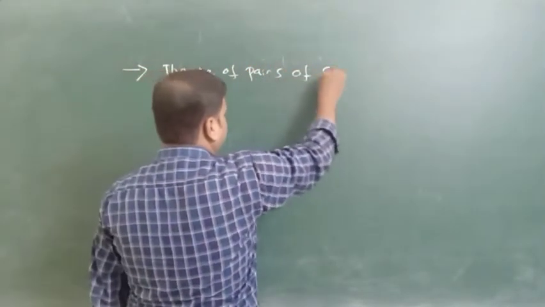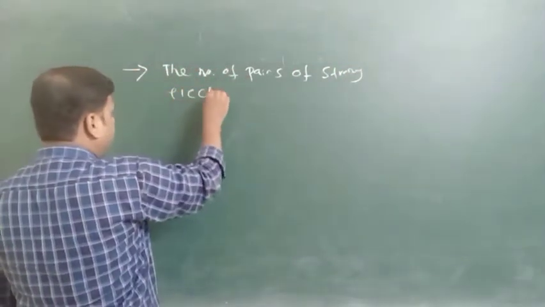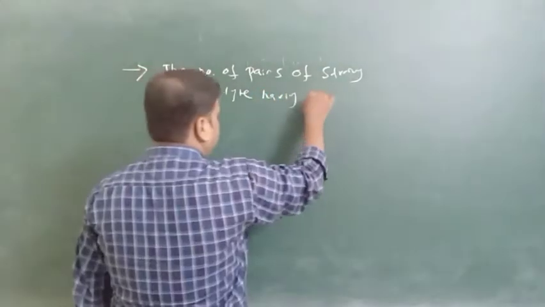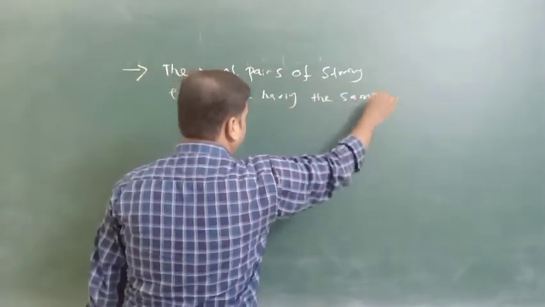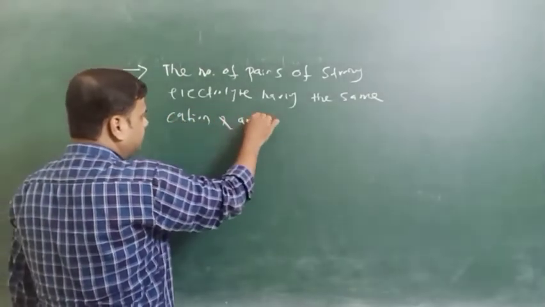pairs of strong electrolytes having the same cation or anion.